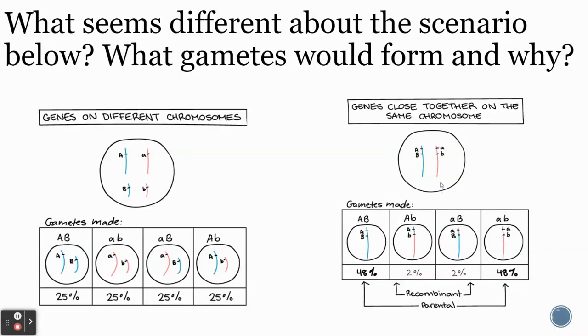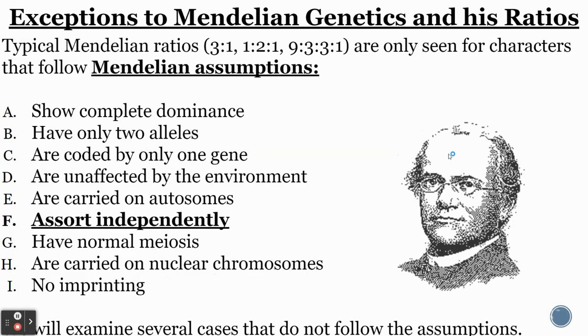If you said crossing over, that's right. So crossing over can happen, and you do have a small amount of the big A, little b, little b, but it's still an overwhelming majority of just this big A with big B because they're linked like that, and little a with little b because they're linked like that. So what does that bring us to? That brings us to the assumption that chromosomes assort, or genes assort, independently.